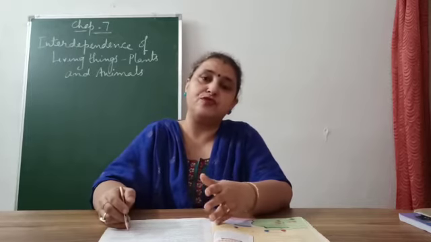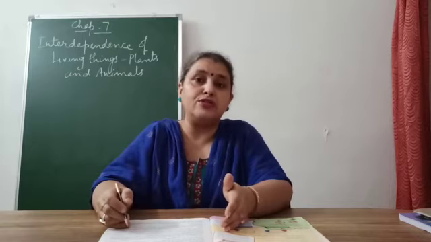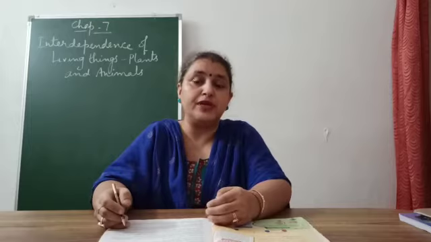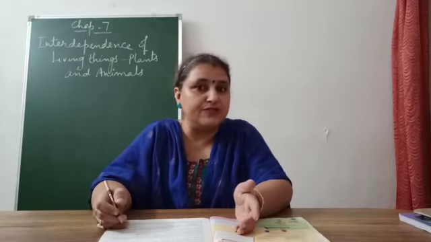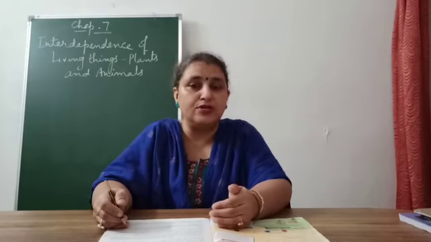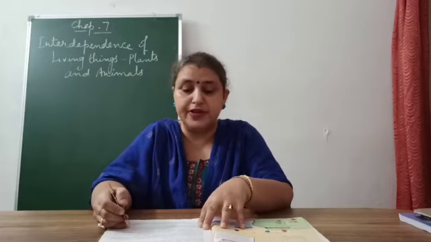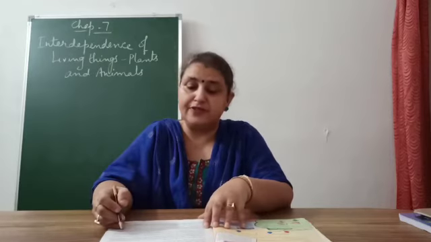So when the process of photosynthesis is taking place, they give out oxygen in the air, and that oxygen is taken by us, and that oxygen helps us to be alive. If the oxygen is not there, we will not be able to survive, children. So oxygen is very, very important. And from where do we get this oxygen? We get this oxygen from the plants. Oxygen is very essential for animals to breathe in and stay alive.